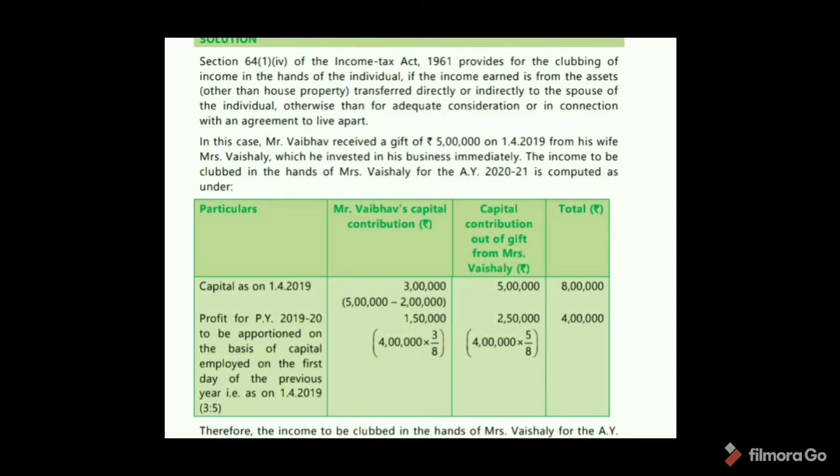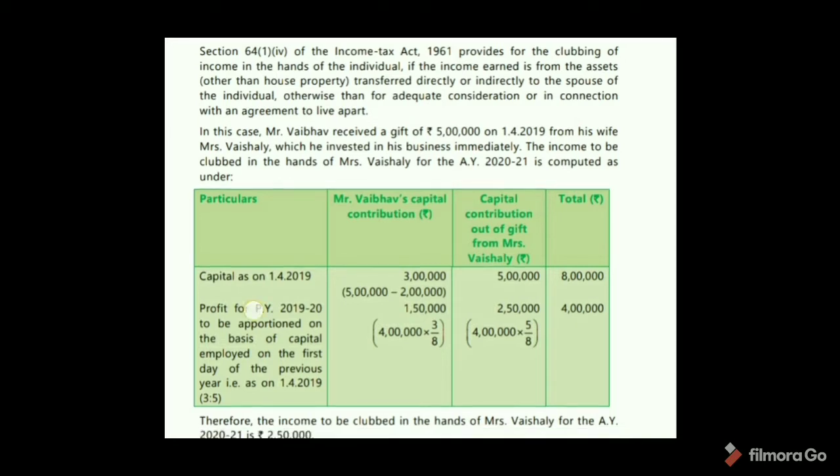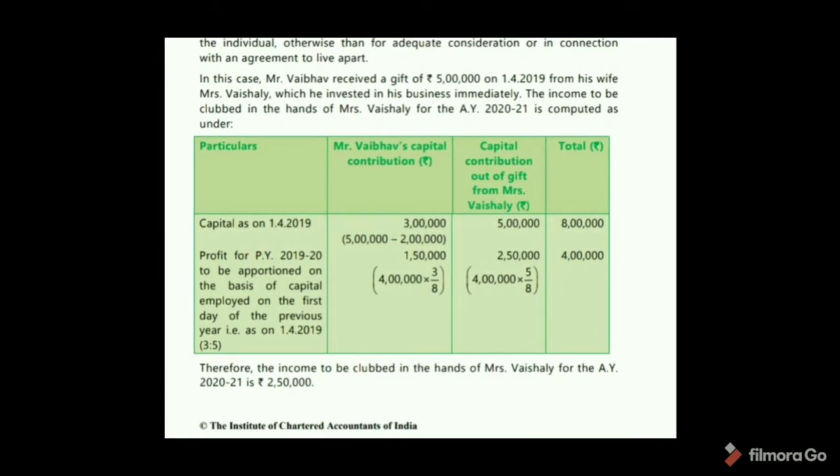So 4 lakhs into 3 lakhs divided by 8 lakhs, that is 1,50,000 profit for Mr. Vaibhav, and the remaining 2,50,000 is Mrs. Vaishali's. Okay. Therefore, the income to be clubbed in the hands of Mrs. Vaishali for the assessment year 2021 is 2,50,000. Okay.